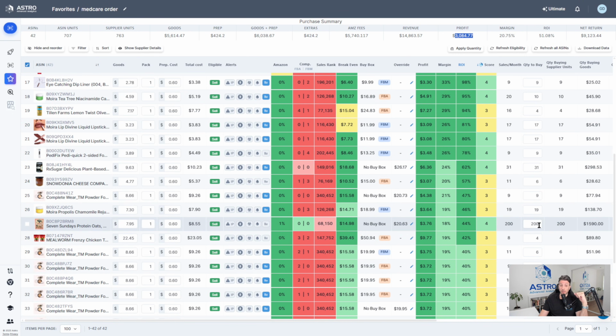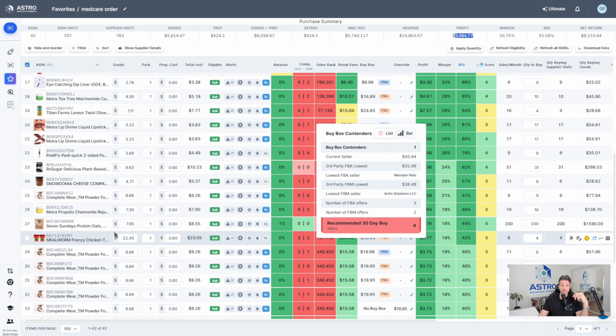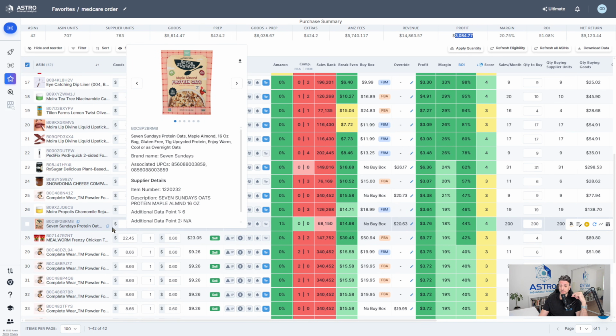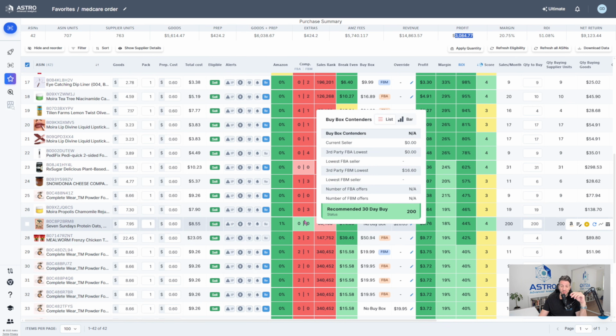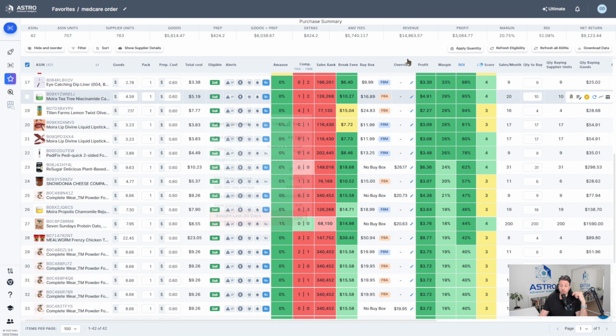This one here, I'm buying 200, but I see that it's dark green there and there are absolutely no sellers. So this is a product here that Astro picked up that has been selling very well in the past. And at the moment, there are absolutely no sellers. So that's very interesting information. You can see that the BSR right now is 68,000, but it's been lower in the past. So it's another good product.